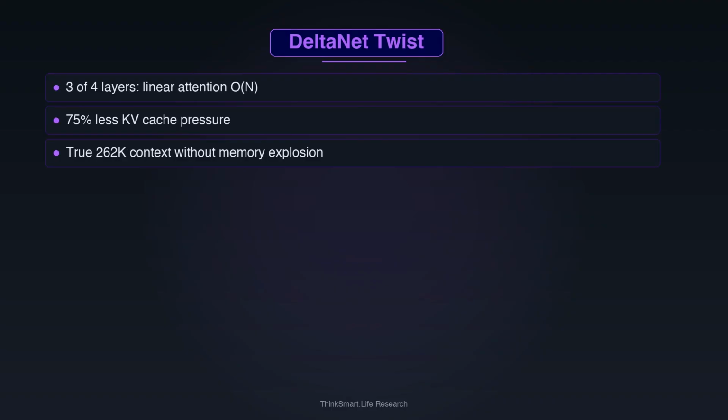The mixture of experts approach in large language models has a clean development history. Google's Switch transformer in 2021 proved MoE could work at LLM scale using top-1 routing where each token goes to exactly one expert. Mistral's Mixtral 8x7b in 2023 brought this to the open-source community. 8 experts per layer, each token using 2, giving 46.7 billion total parameters, but only 12.9 billion active. It matched or exceeded Llama 2 70B on most benchmarks while running on consumer hardware. That was the moment the community woke up to MoE's potential.